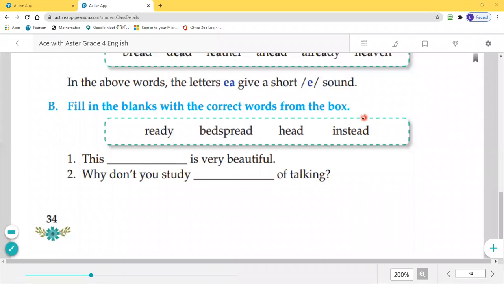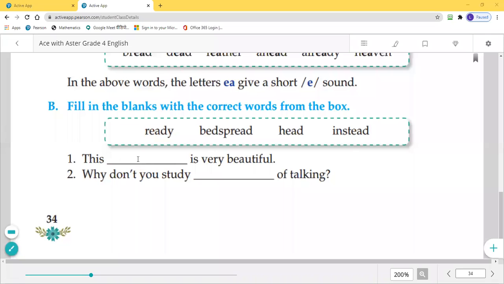Students, a help box is already given, so we have to fill in the blanks. The words are ready, bedspread, head and instead. You notice that four words are given, so we have to fill in the blanks. First one is 'This dash is beautiful.' Here we use bedspread.